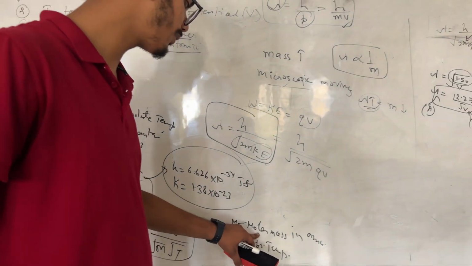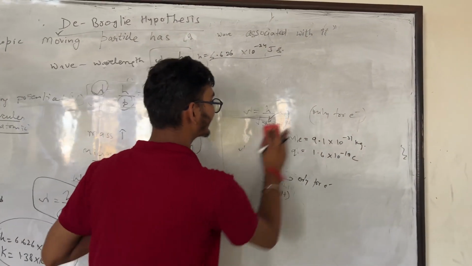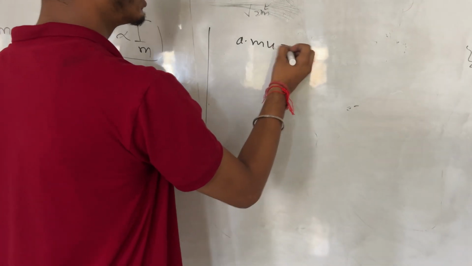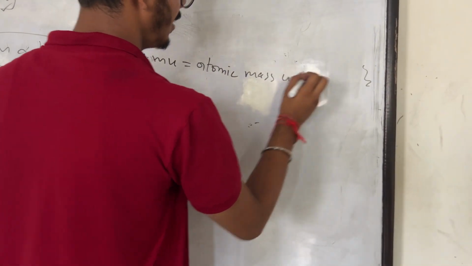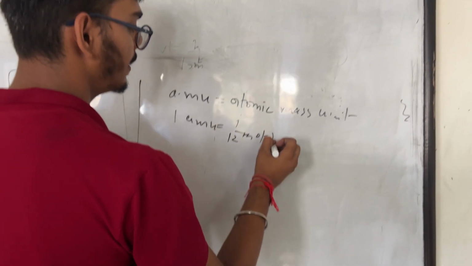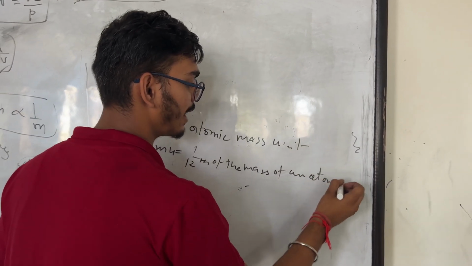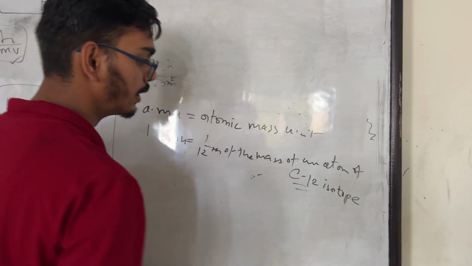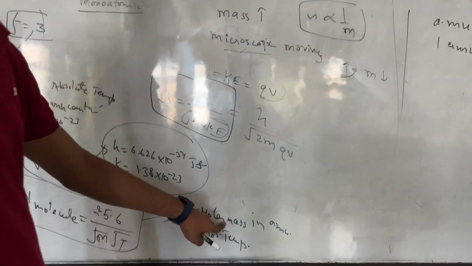Now, the most important thing is molar mass in terms of AMU. So what exactly is AMU? AMU is defined as the atomic mass unit. 1 AMU is equal to 1/12 of the mass of an atom of C12 isotope, the carbon isotope. So this is the m, where molar mass is considered in terms of atomic mass.